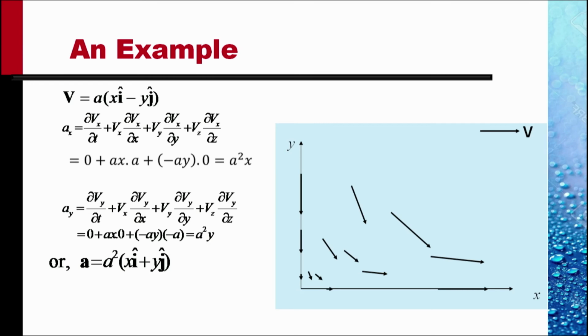So even if the velocity at a given point does not change with time, the particle at that point may be undergoing acceleration, because when it moves to the next point where the velocity is higher, that means it has undergone an acceleration. And if I plot this acceleration field, it looks like this. These are the acceleration vectors at all times.